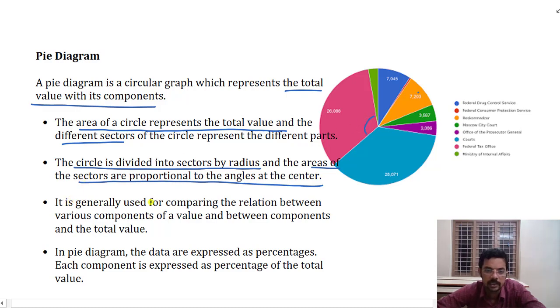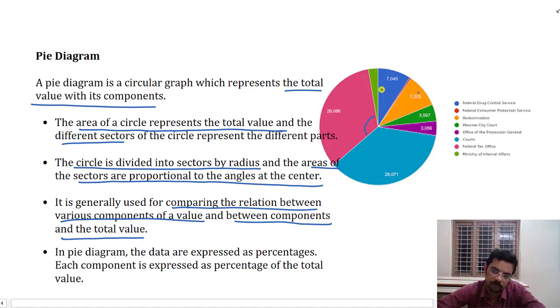It is generally used for comparing the relationship between the various components of the total value: which one is more, how much of the whole is one part. That is how we compare the data.